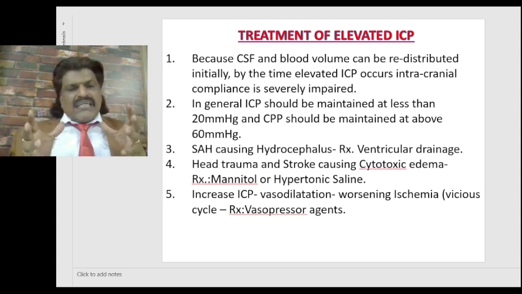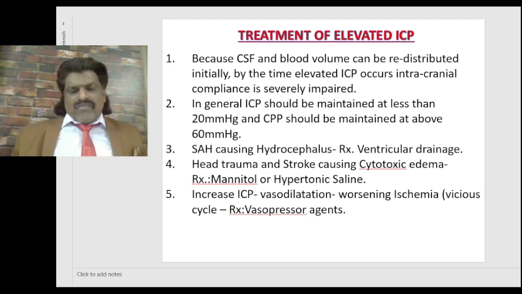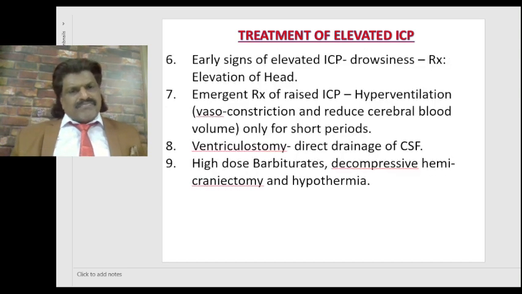If there is head trauma and stroke causing cytotoxic edema, we can give mannitol or hypertonic saline. If there's an increased ICP, vasodilatation, worsening ischemia, as I said, the vicious cycle, we give vasopressor agents.